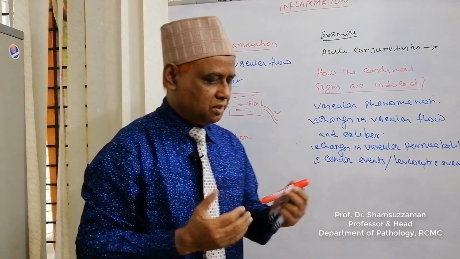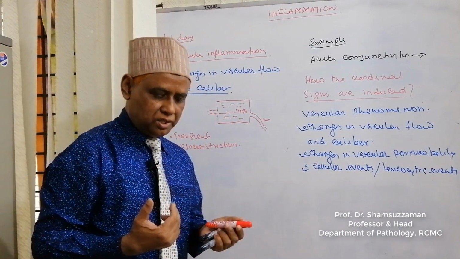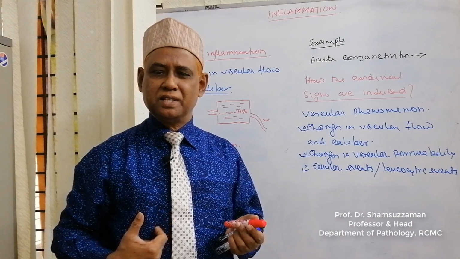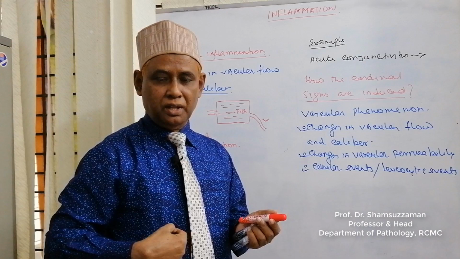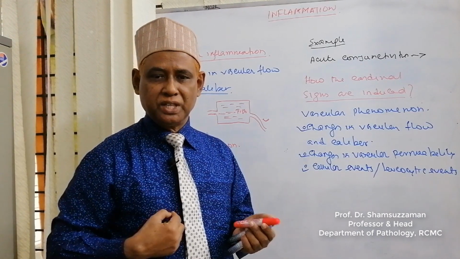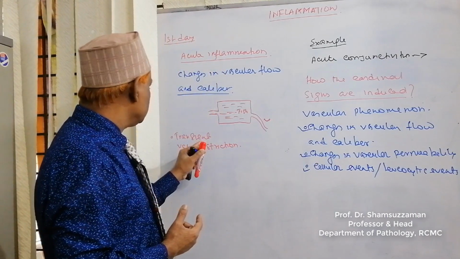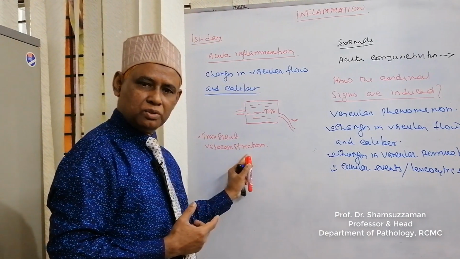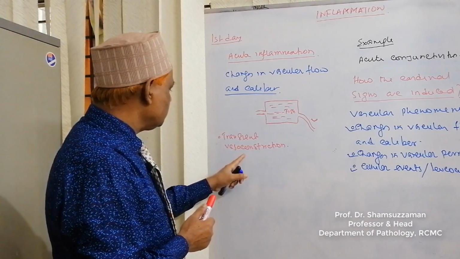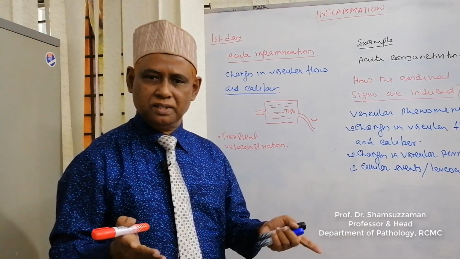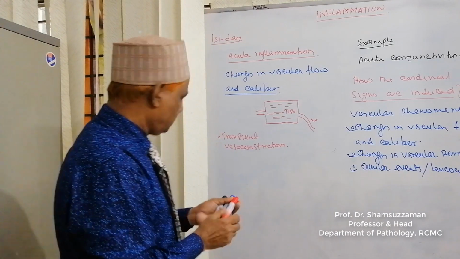We can cite an example. When a surgeon operates and gives an incision in the skin, you see that at the time of incision there is no bleeding. After a few seconds there is bleeding, because for a few seconds there was transient arteriolar constriction. So there is no immediate bleeding, later on there is bleeding. This transient vasoconstriction persists for a few seconds. What is the cause? It is carried out by nerve reflex.